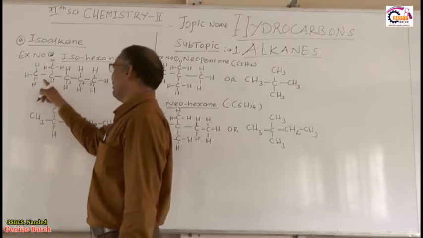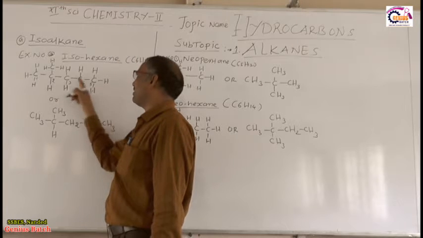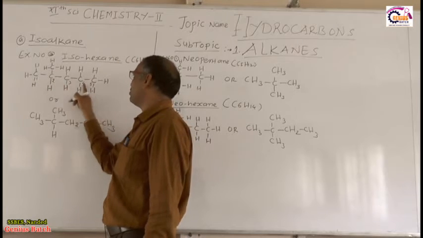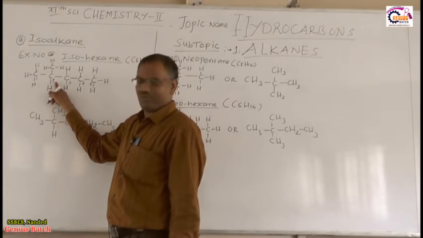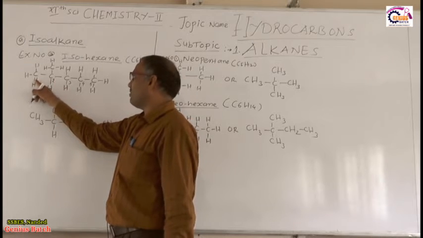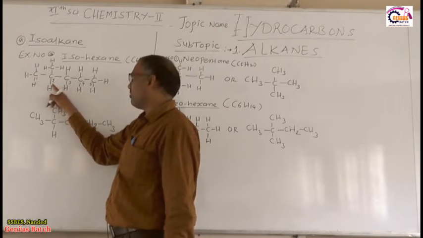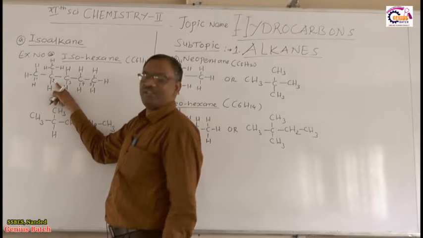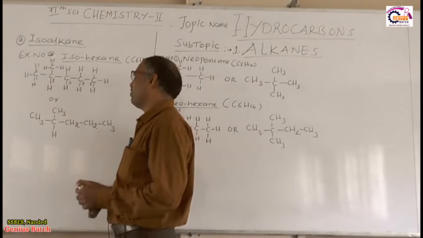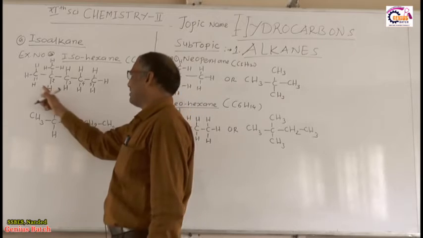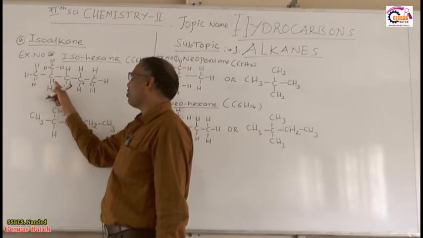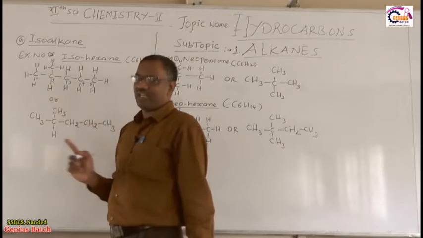Because if I start from this carbon, the alkyl group gets number 2, and from the other end it would get a larger number. 2 is the least number, so we start the numbering from this carbon atom. Hence at the second carbon atom, one methyl group is there.